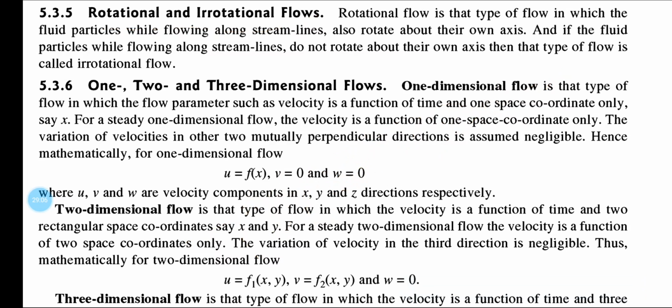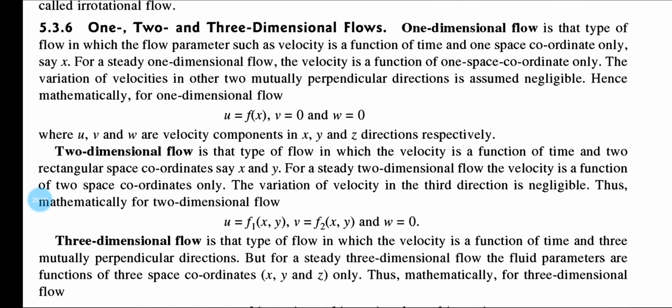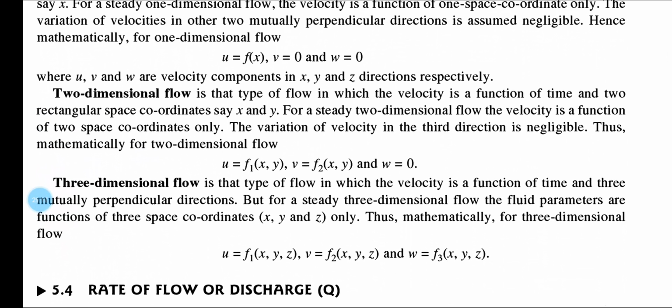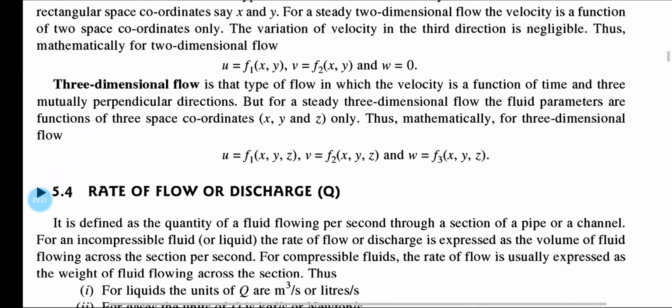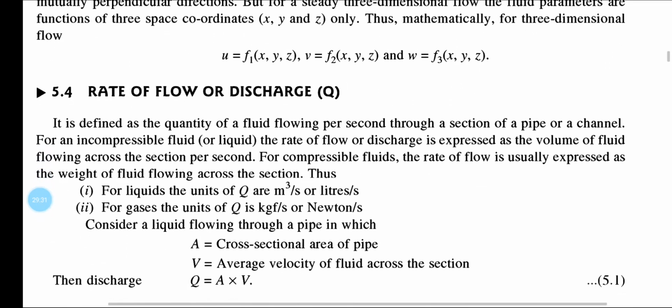One dimensional and two dimensional flow are also discussed. In the case of one dimensional flow, u is a function of x, v is equal to 0, w is equal to 0. In the case of two dimensional flow, u is a function of x, y, and v is a function of x, y, and w is equal to 0. But here we are going to discuss the three dimensional flow. u is equal to a function of x, y, z, v is equal to a function of x, y, z, and w is equal to a function of x, y, z.